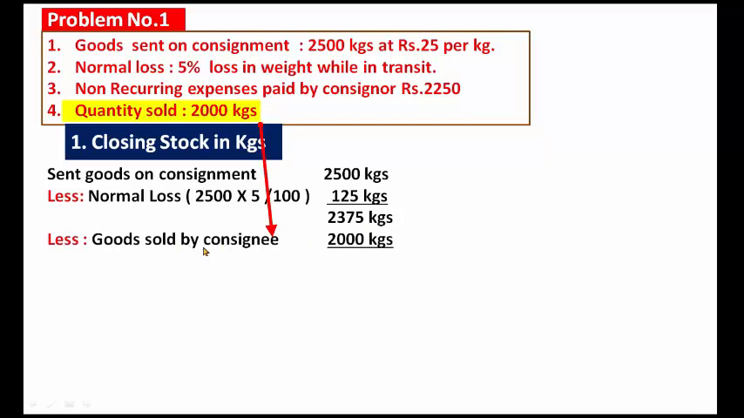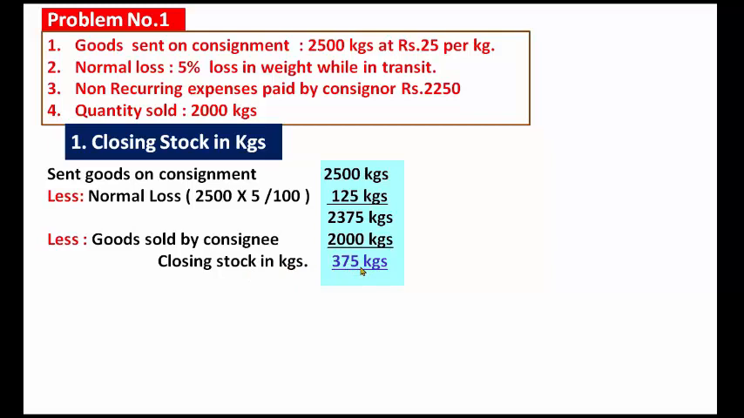Next, goods sold by the consignee. Goods sold by the consignee means the quantity sold, 2,000 kgs, already stated in the problem. Goods sold by the consignee: 2,000 kgs. So 2,375 minus 2,000. What is the closing stock in kgs?